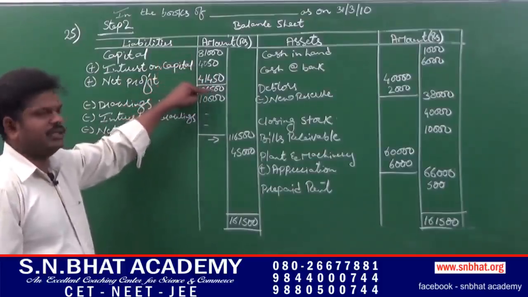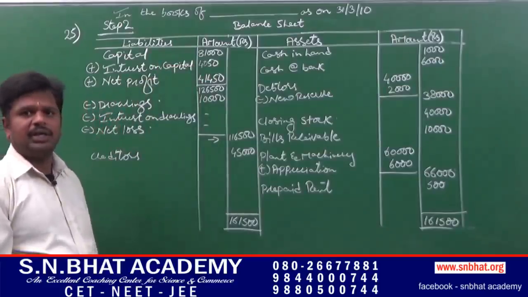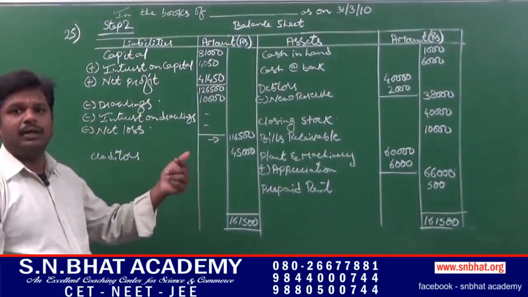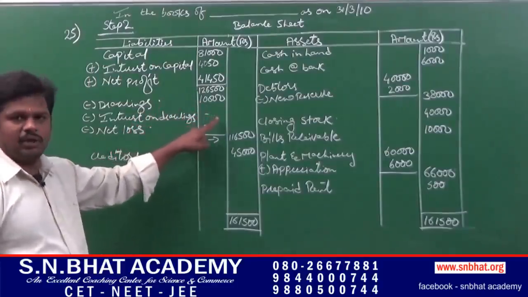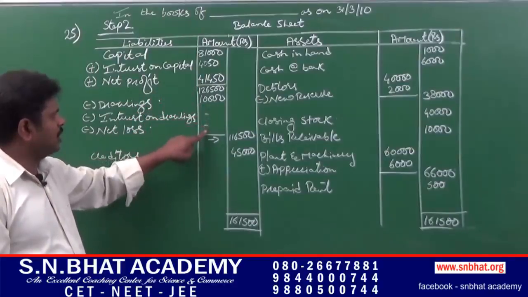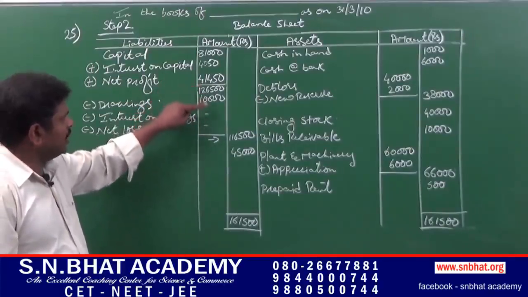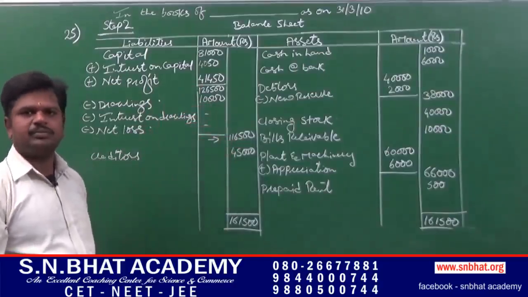Total comes to 2,26,500, minus drawings, which is given on the debit side of the trial balance. Interest on drawings they had not given. Net loss: we had earned a profit, so there is no net loss. 1,26,500 minus 10,000 comes to 1,16,500.